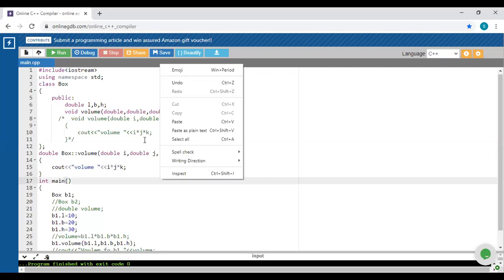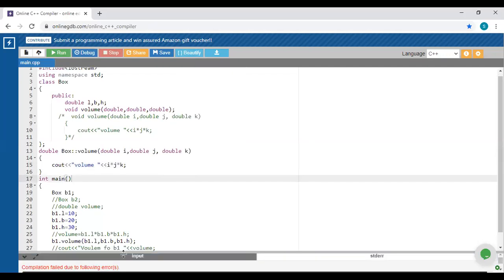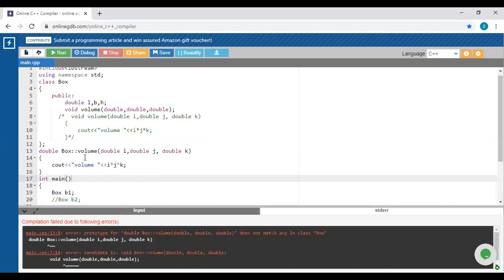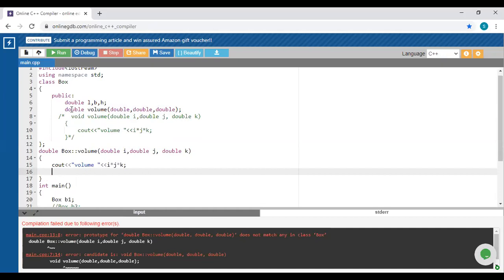Then run this code. Okay, volume is of double type. So return something.